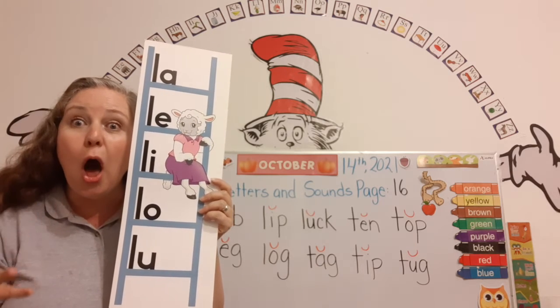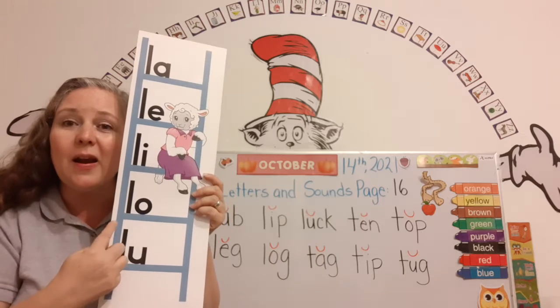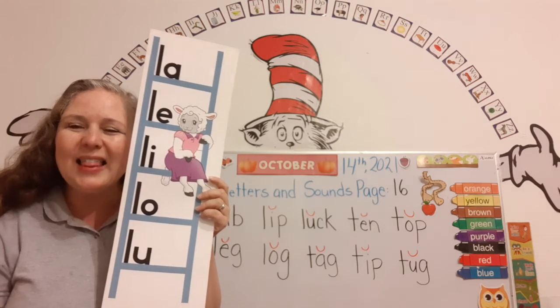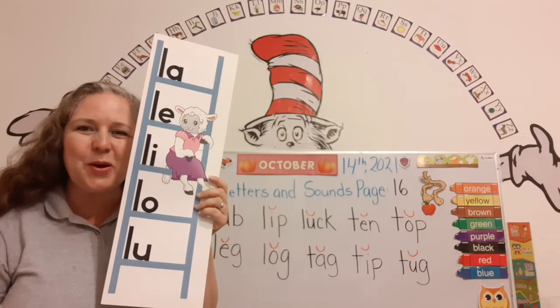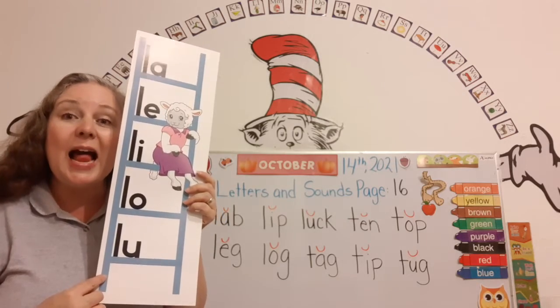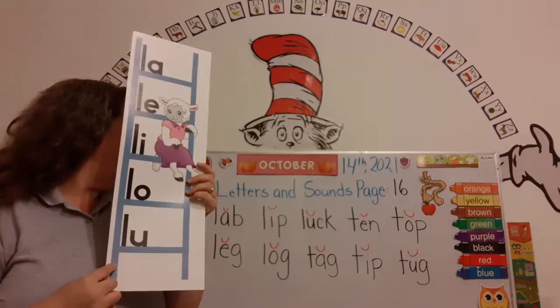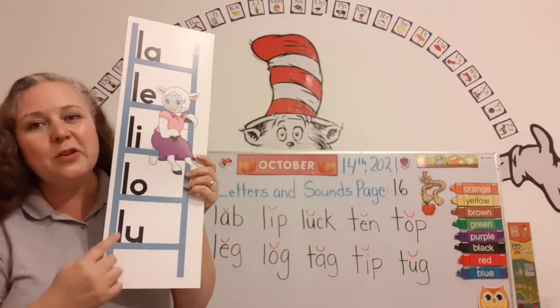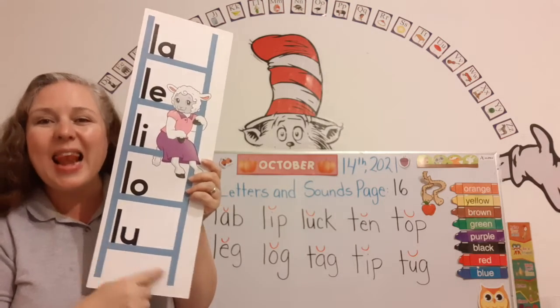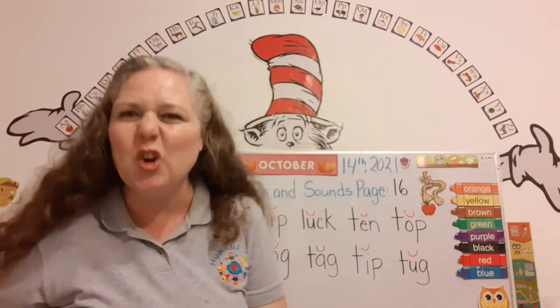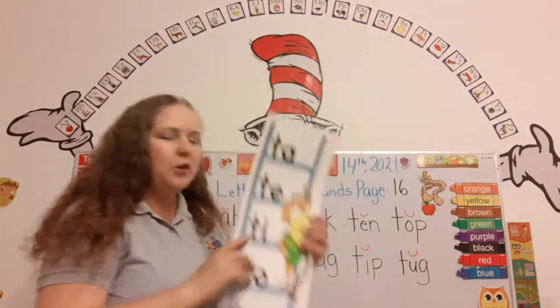Log. What blend do you hear? La. That's right. Did you point to it? Super. Last word. Luck. What blend do you hear? This one? Luck. That's right. You guys are great listeners.